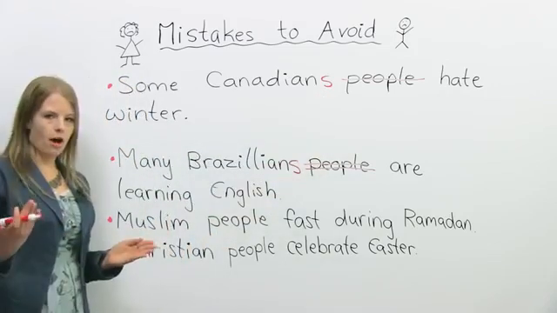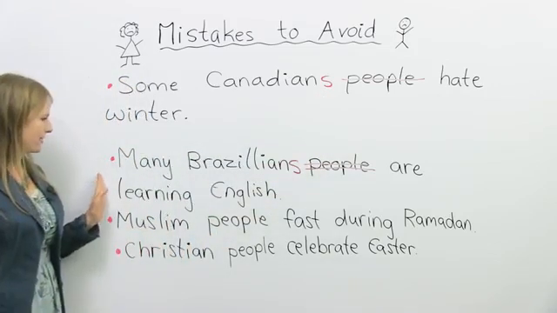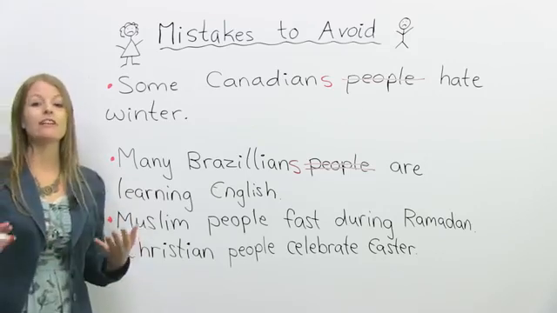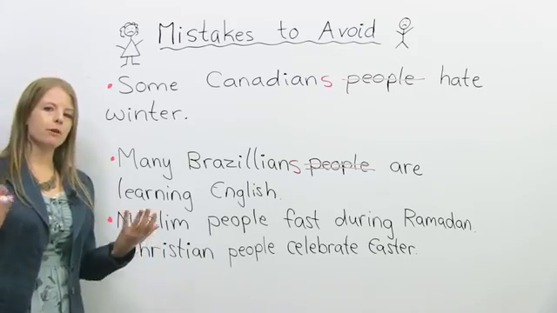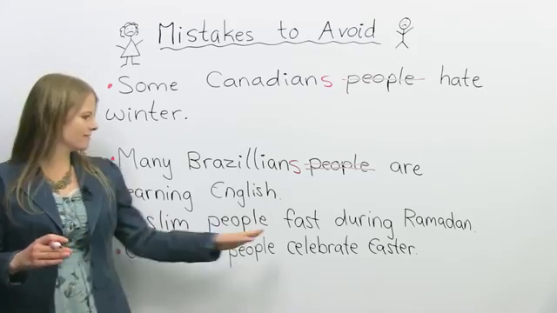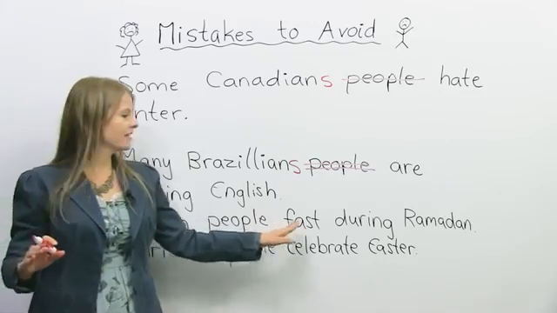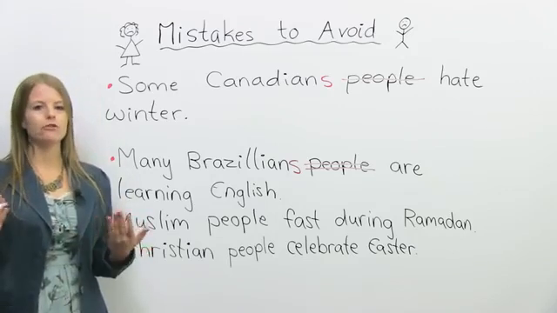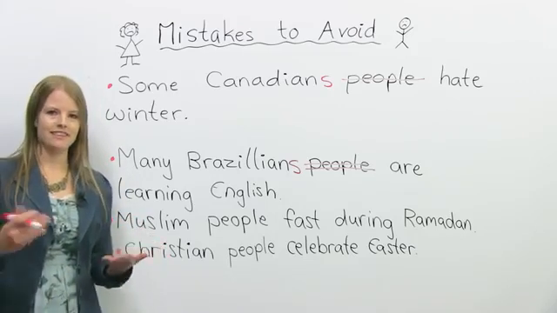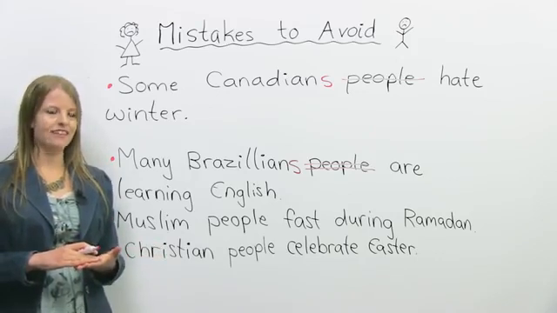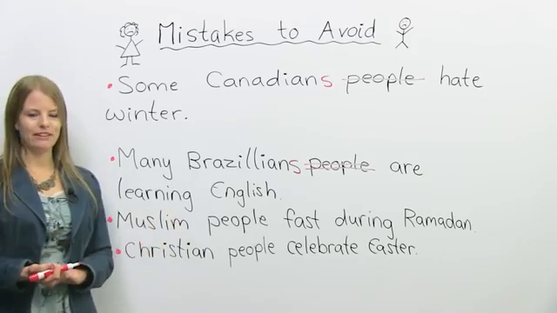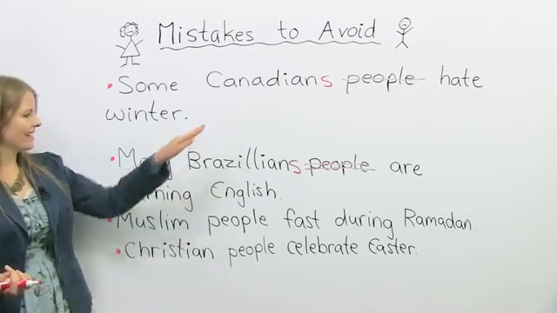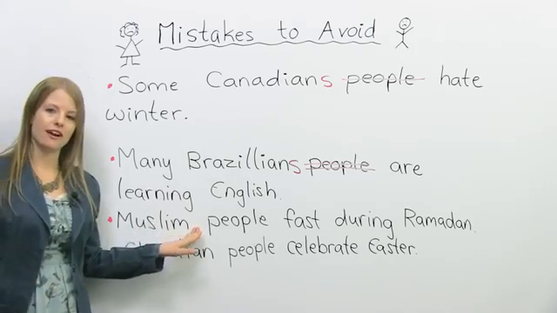So I have another common mistake students make over here. Muslim people. So Muslim is a religion, okay? Muslim people fast. Fast means they don't eat during Ramadan. Muslim people fast during Ramadan. It means Muslim people do not eat during their holy month, their religious month of Ramadan. So there's a mistake here. What do you think the mistake is? If you said, just like this, people is the mistake, you're correct.